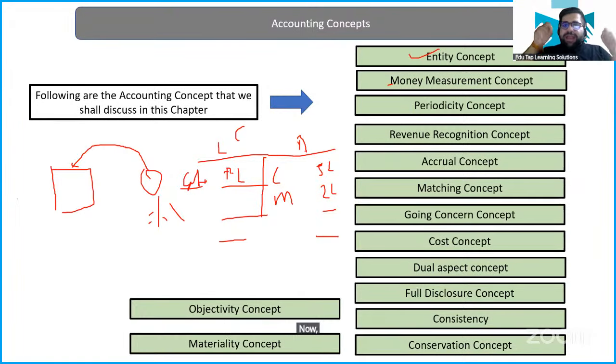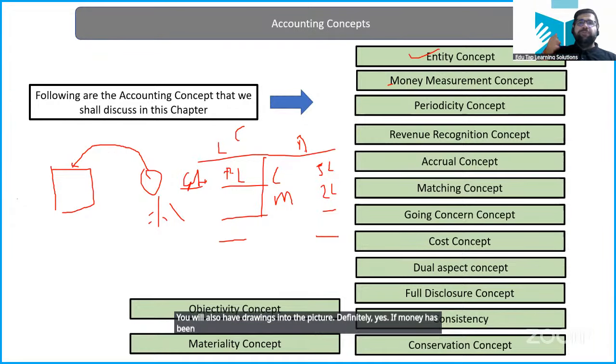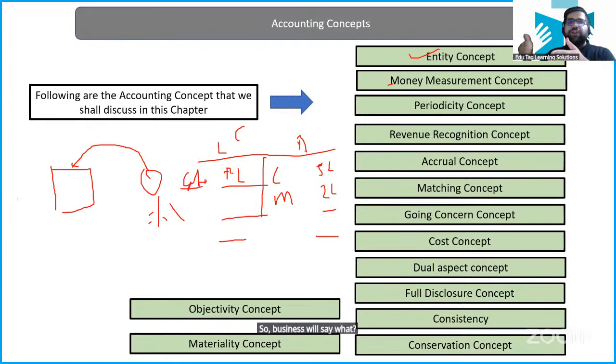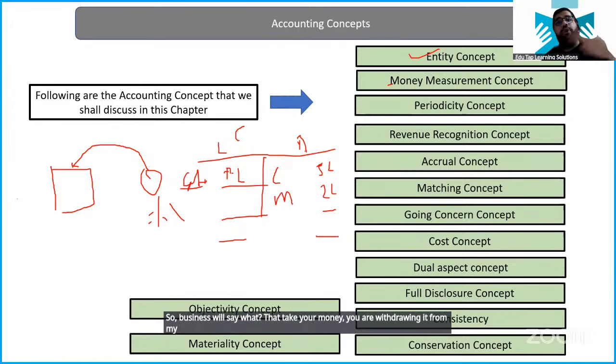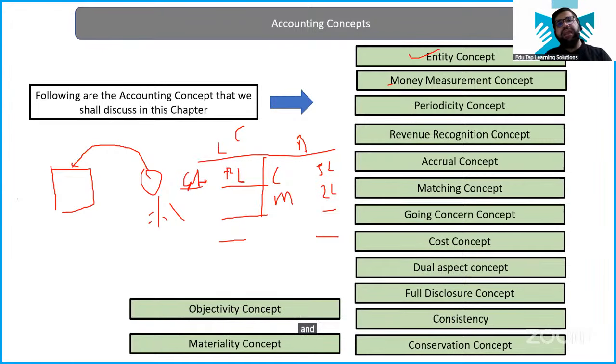Now, can I say that as per the entity concept, you will also have drawings in the picture? Definitely, yes. If money has been withdrawn, business will say, take your money, you are withdrawing it from my business account. So drawings and capital come from the entity concept only. This is where we finish our very first principle, which is entity concept.